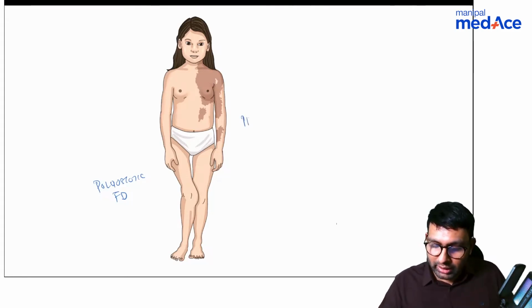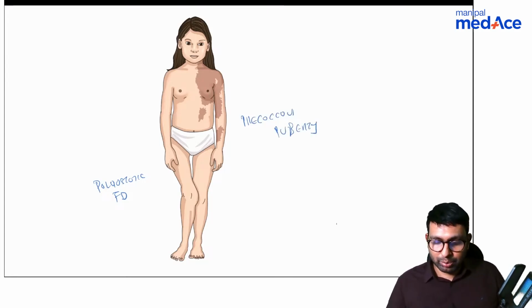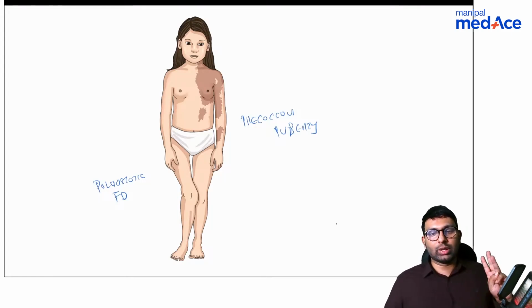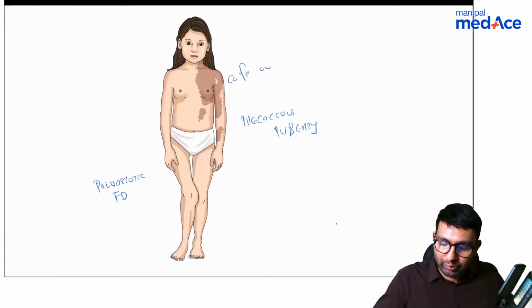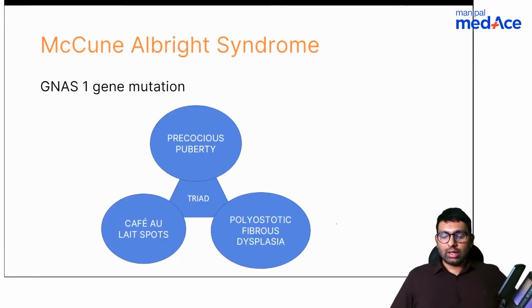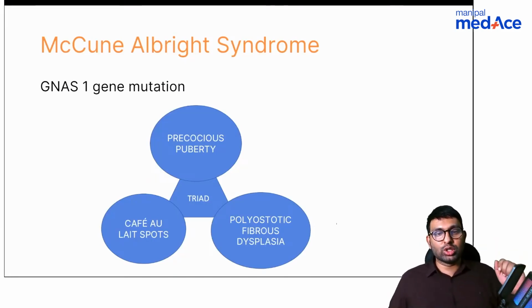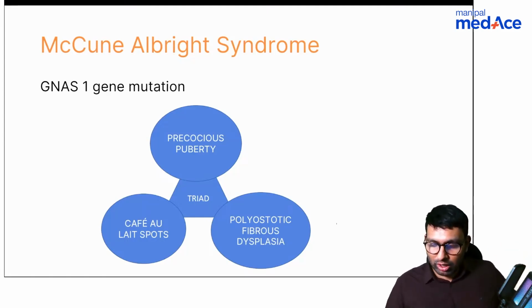Yes, precocious puberty is one of them. Yes, polyostotic fibrous dysplasia. Correct, KK, you're right. Two things we've got. What is the third thing? One more thing that you see. Yes, right. It is cafe au lait spots. Okay, so this is the GNAS1 gene mutation called as McCune-Albright syndrome. The triad, like you saw in the question also, was precocious puberty, polyostotic fibrous dysplasia, and cafe au lait spots.